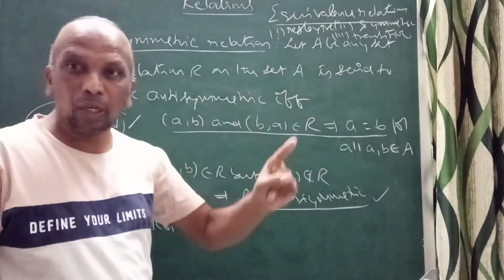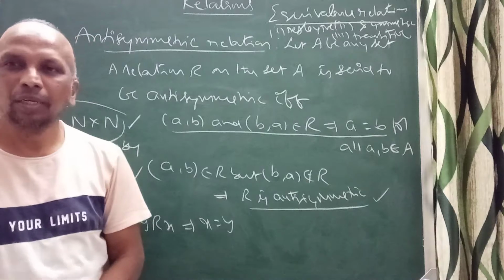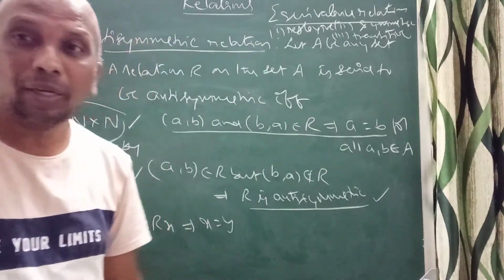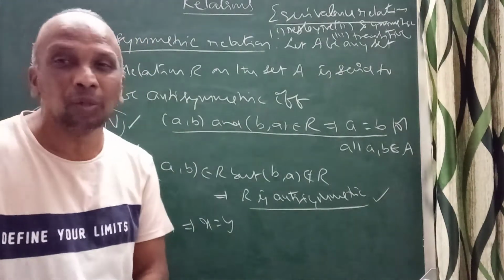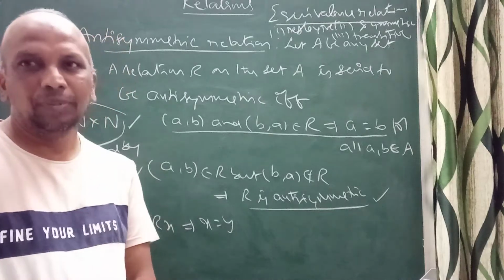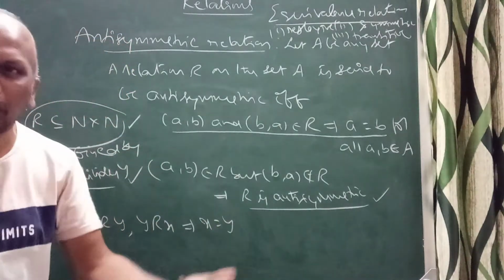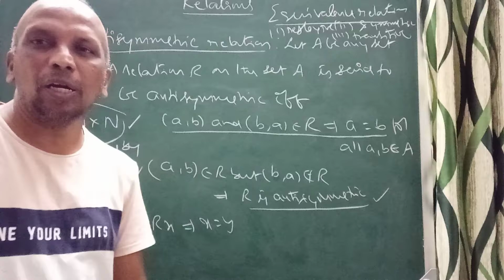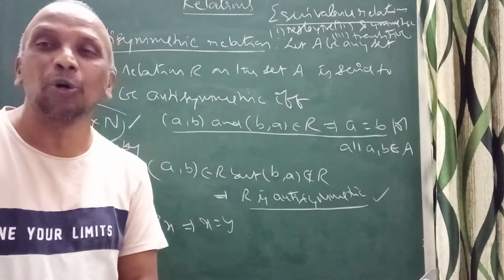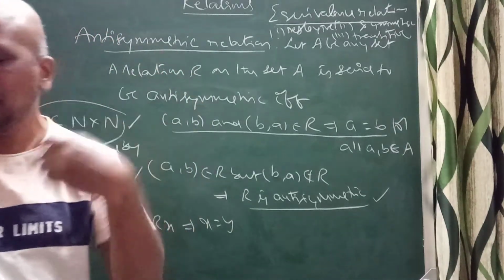Let A be any set. The relation R on a set is said to be an equivalence relation if it is reflexive, symmetric and transitive. Remember, like is parallel to, is equal to, is congruent to, all three are equivalence relations always.